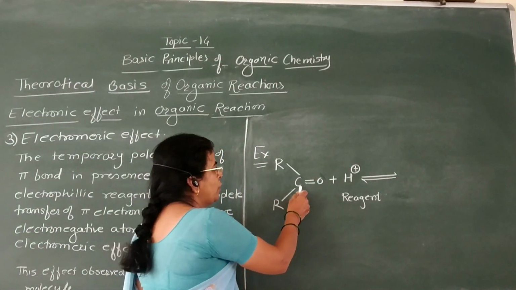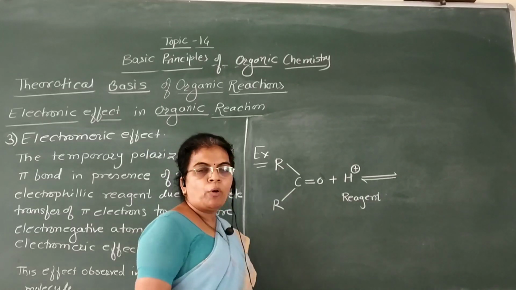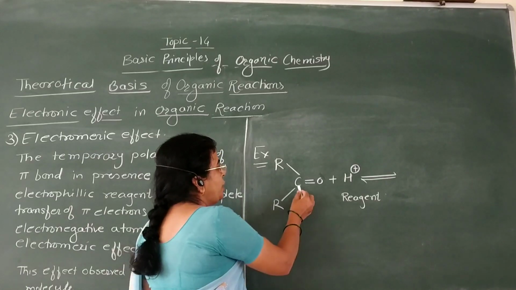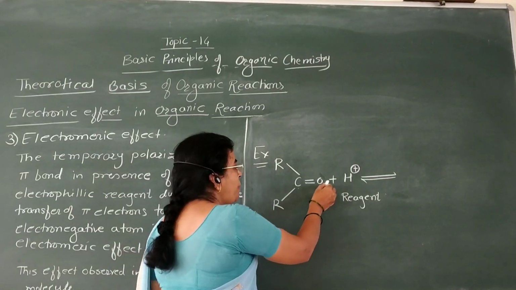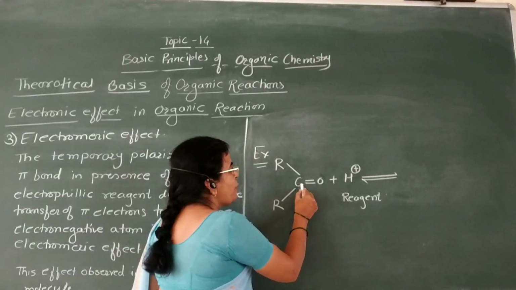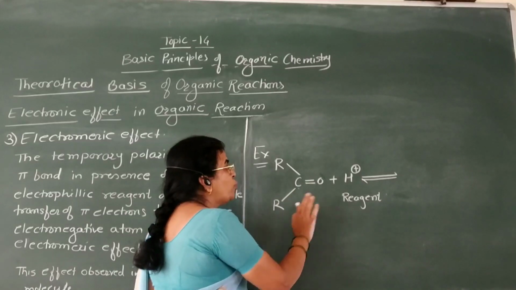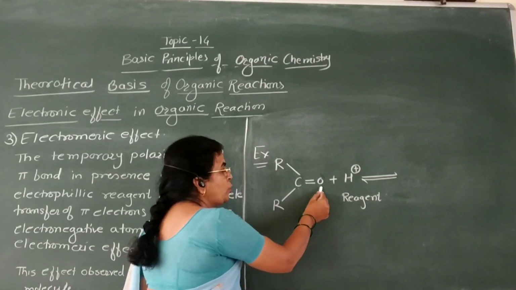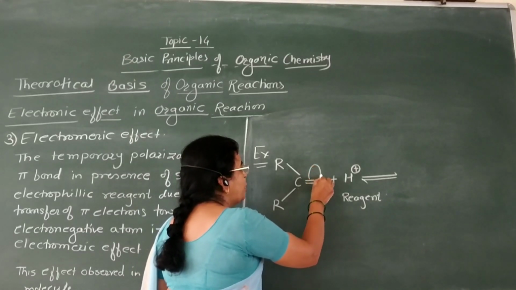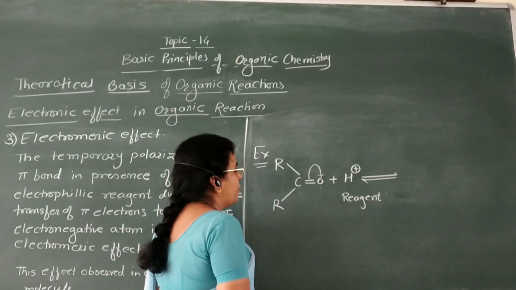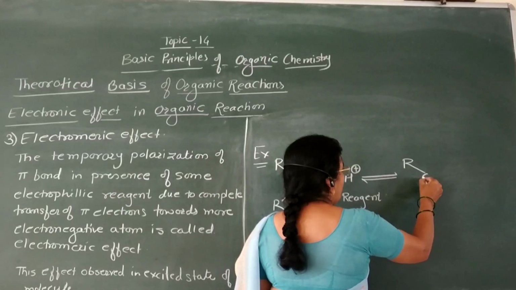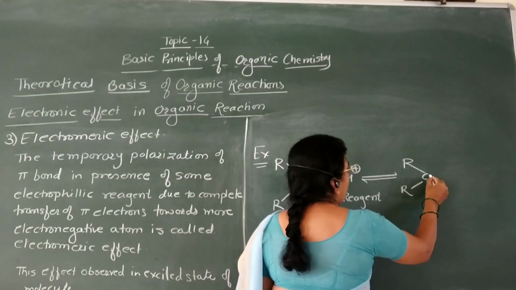Now here this is a ketone. In this ketone, the carbonyl group is a multiple bonded group, that is C double bond O. Now in ketone, this C double bond O group in presence of some electrophilic reagent, transfer of pi electrons takes place towards the more electronegative atom. Now this oxygen is more electronegative, therefore transfer of this pi electron takes place towards the more electronegative atom, and here the complete polarization of the molecule is observed.